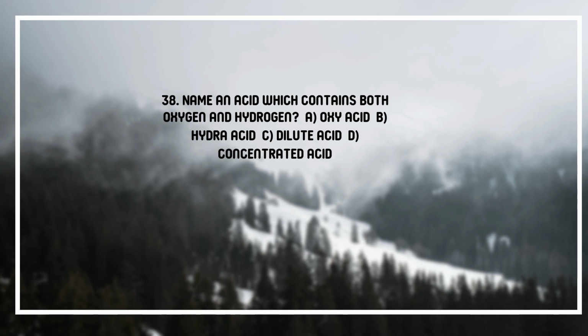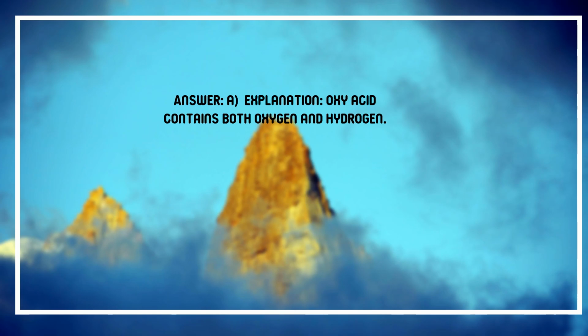38. Name an acid which contains both oxygen and hydrogen. A. Oxyacid, B. Hydracid, C. Dilute acid, D. Concentrated acid. Answer. A. Explanation. Oxyacid contains both oxygen and hydrogen.